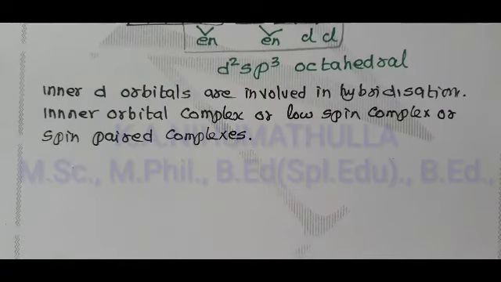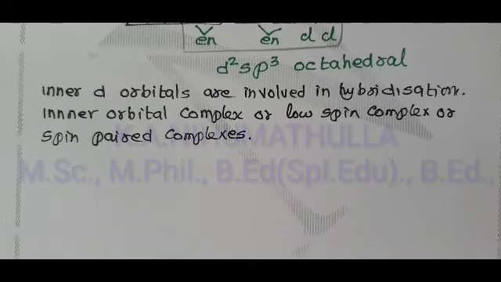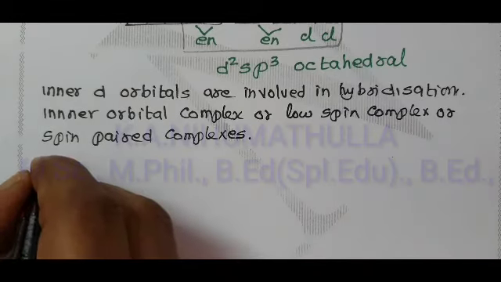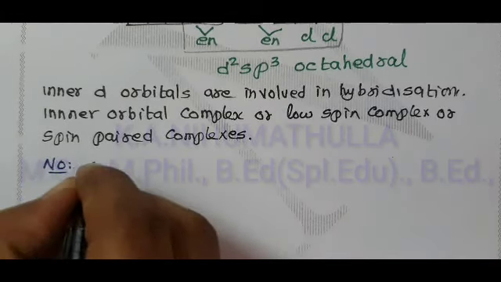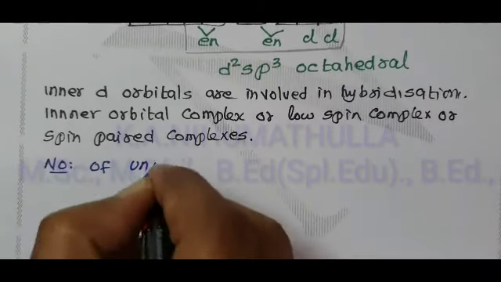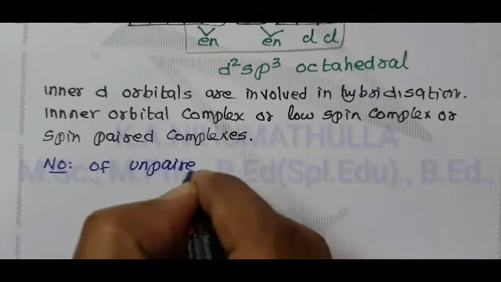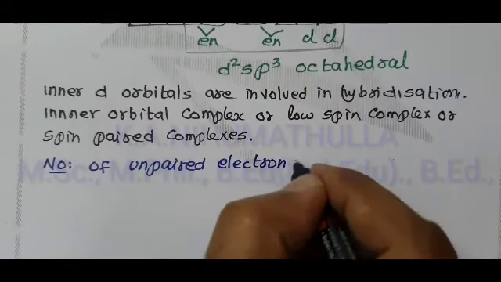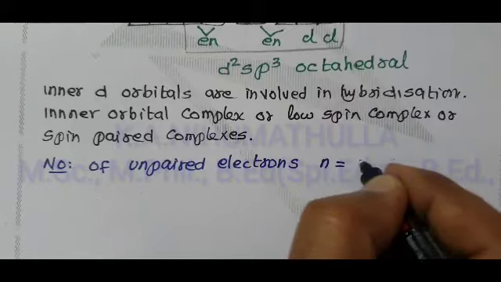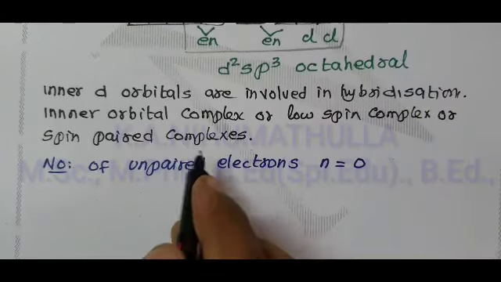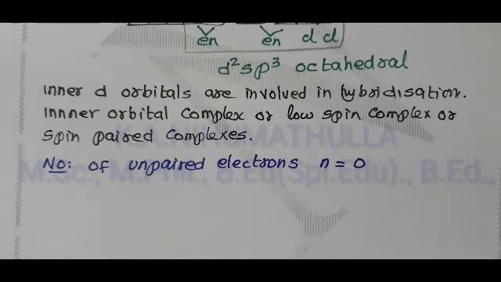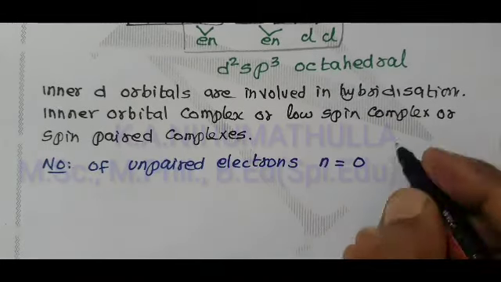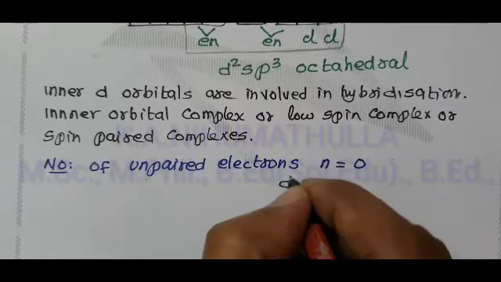Now we have to write the magnetic properties. For that, calculate the number of unpaired electrons, n value. Number of unpaired electrons is equal to 0. There is no unpaired electron in the complex. Therefore, the complex is diamagnetic in nature.